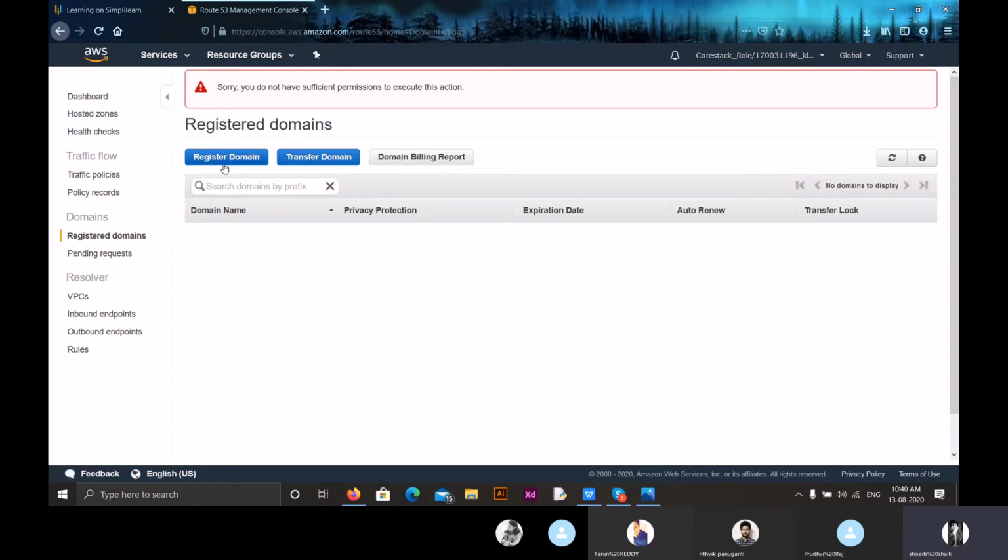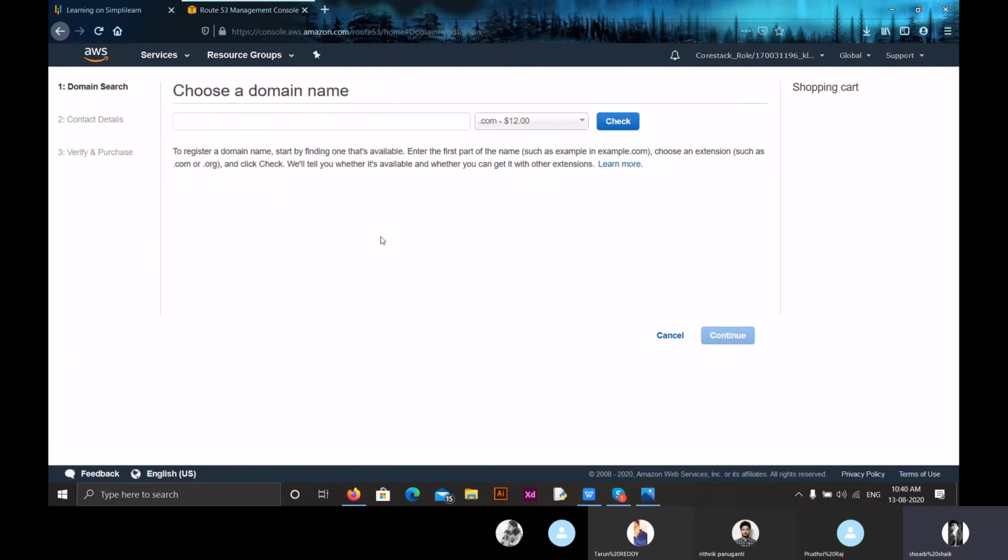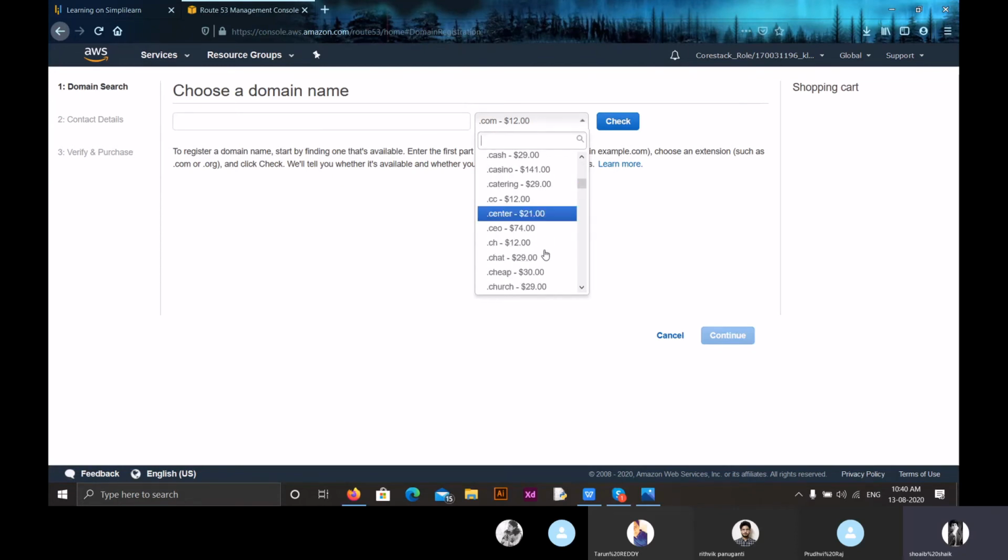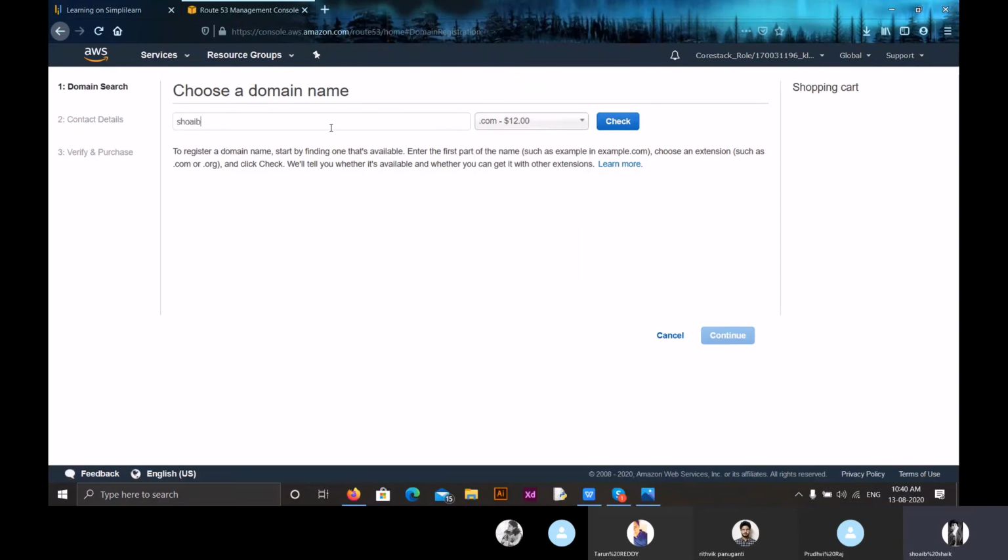So we have to just click on register domain. There are two ways. One I showed in the beginning: in the Amazon Route 53 dashboard, you have an option called domain name. There you can click and check. Now here we have to give a name, and here we have to pick a preceding thing. We can choose anything we want. Let me search for a domain.